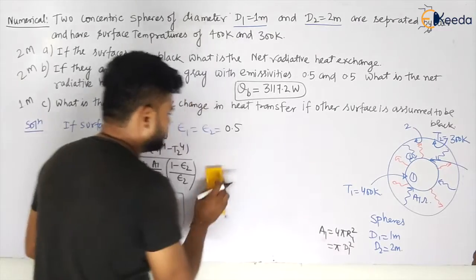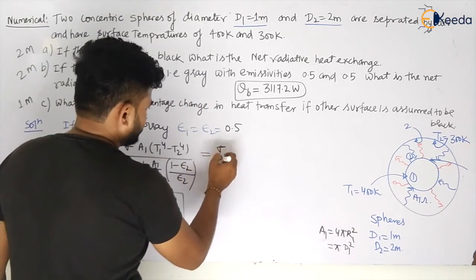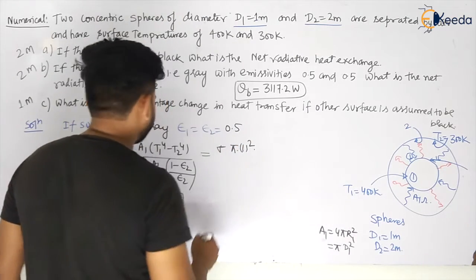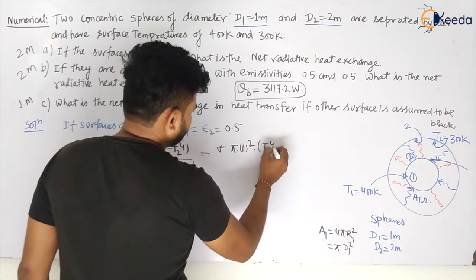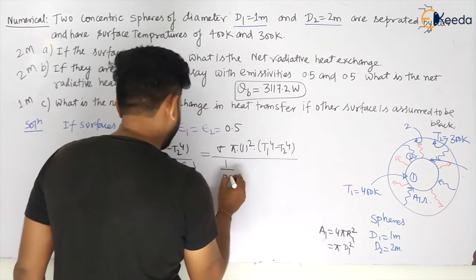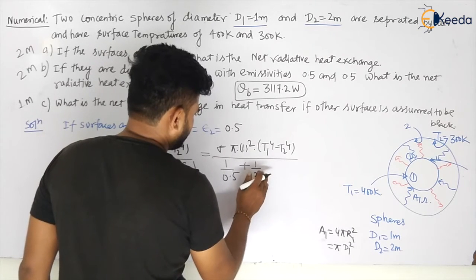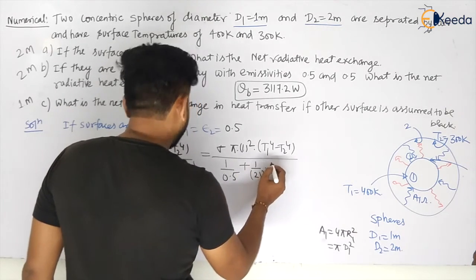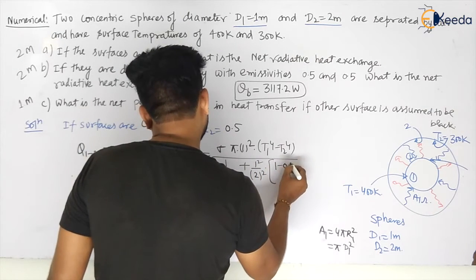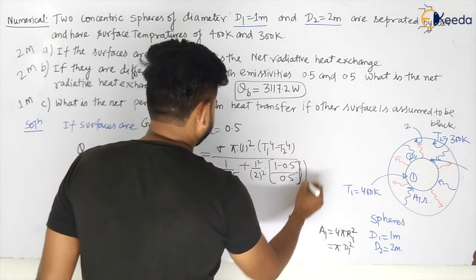It will be sigma A1, given by pi d1 square, multiplied by T1 to the power 4 minus T2 to the power 4, divided by 1 by 0.5 plus A1 by A2, that is 1 square by 2 square, and 1 minus 0.5 divided by 0.5, this part will become equal to 1.